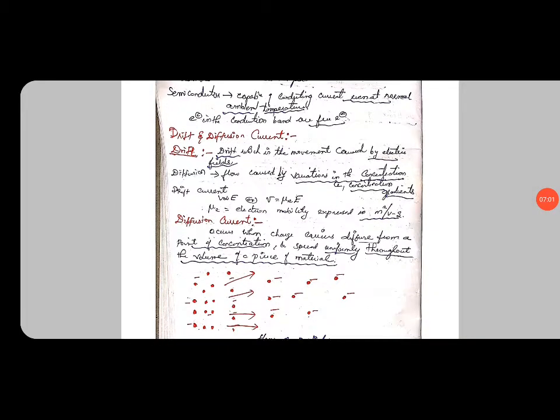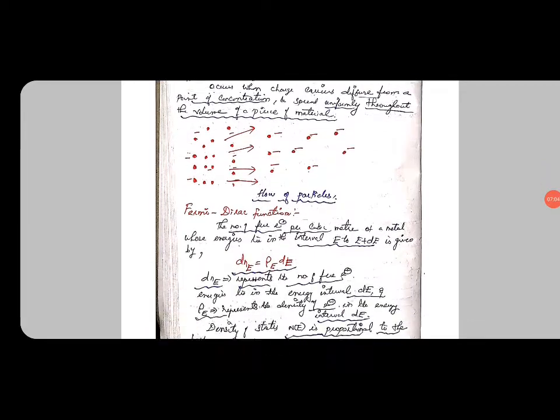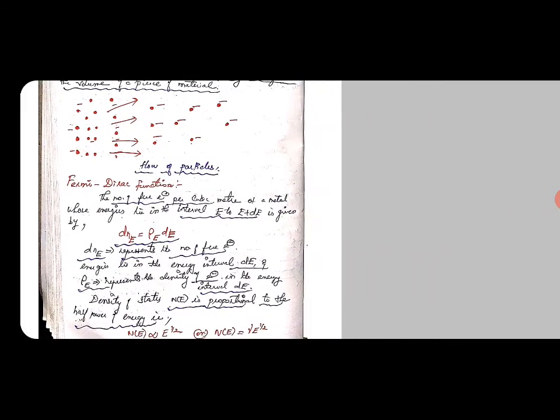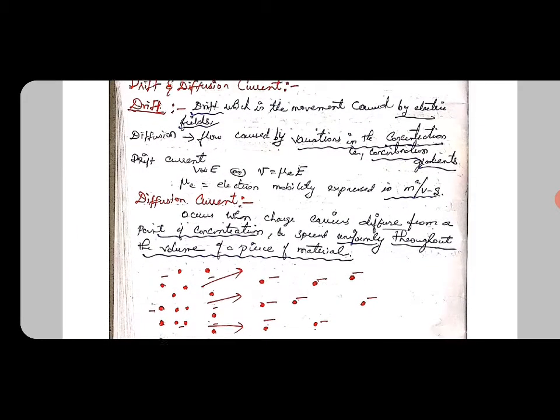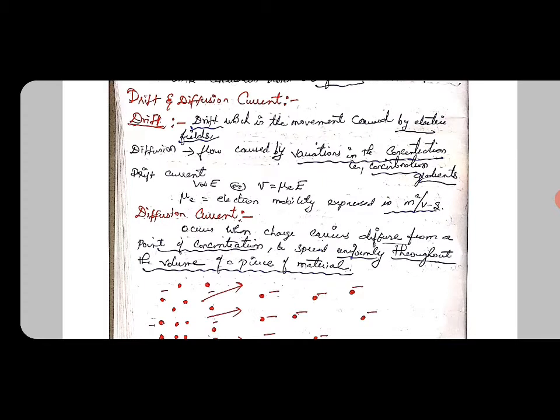Then we can see about diffusion and drift current. First of all, what is drift? Drift is the movement caused by electric fields. Diffusion can be stated as the flow caused by variations in the concentration, that is, concentration gradients.